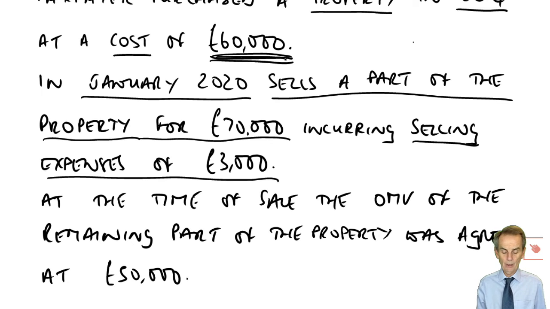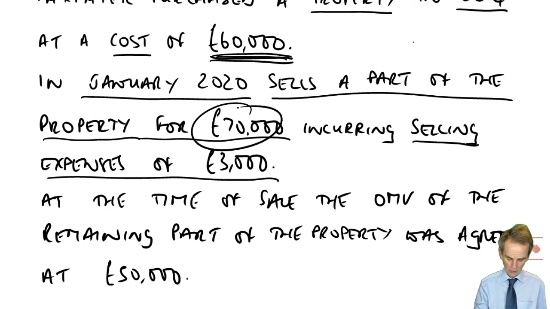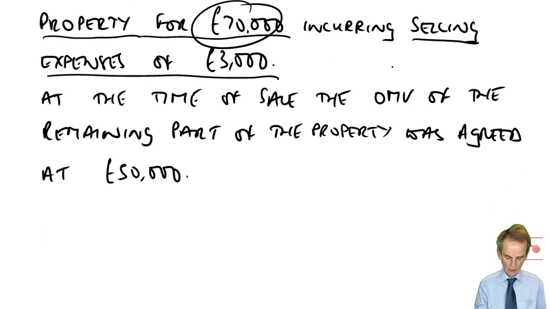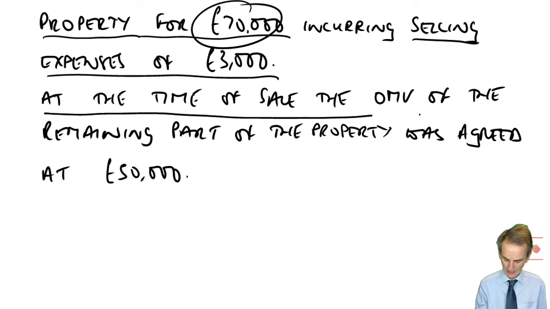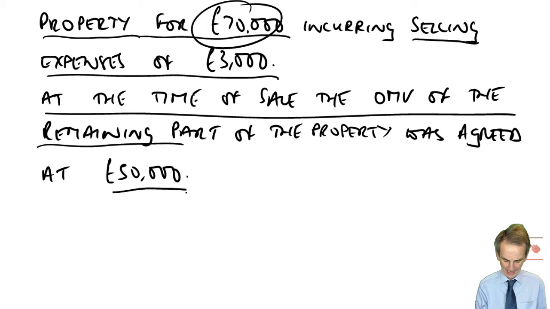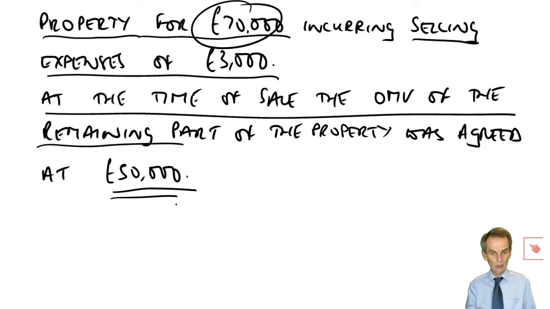That therefore is the calculation we know: sales proceeds over sales proceeds plus value remaining. Do we know the sales proceeds? Remember which figure? Gross proceeds. Yes, we do. Do we know the value remaining? Well, yes, now we do. At the time of sale, the market value of the remaining part was agreed at £50,000.